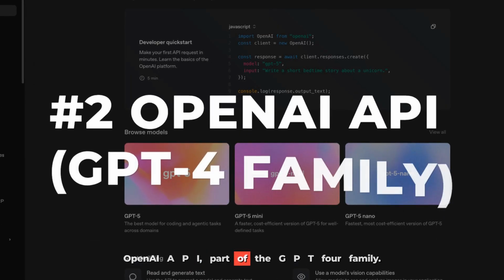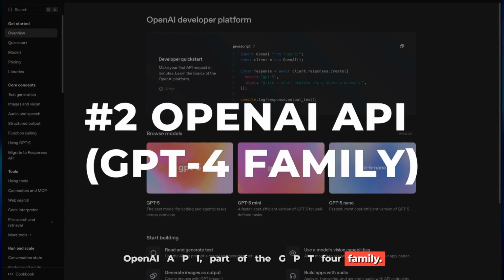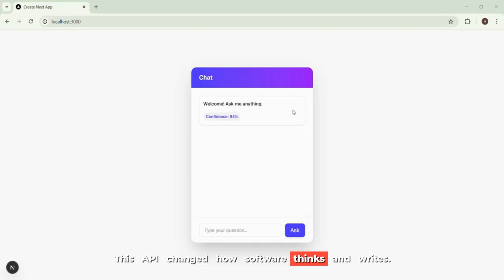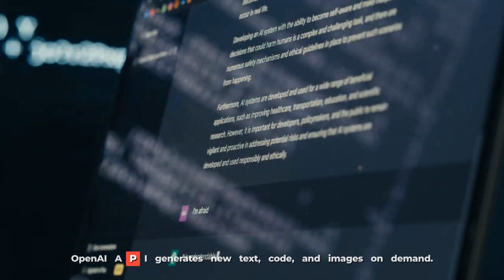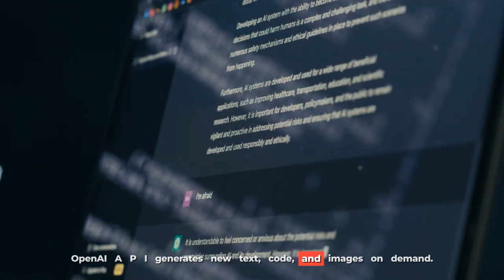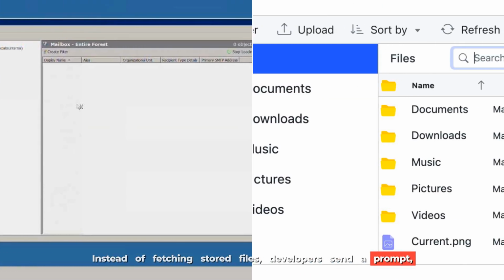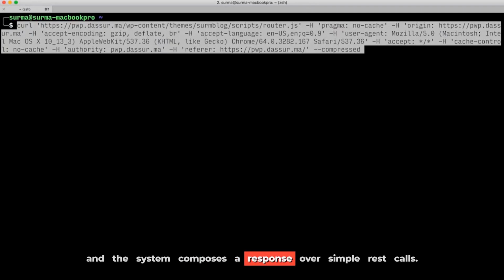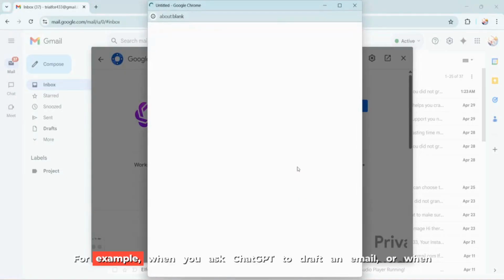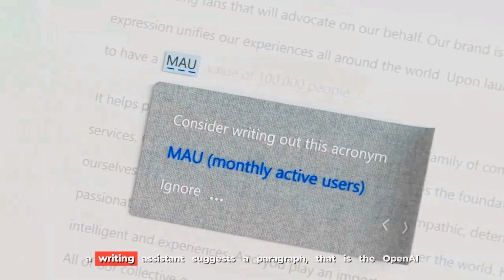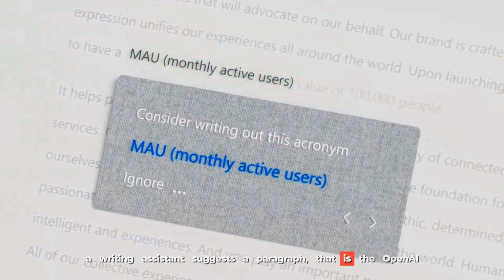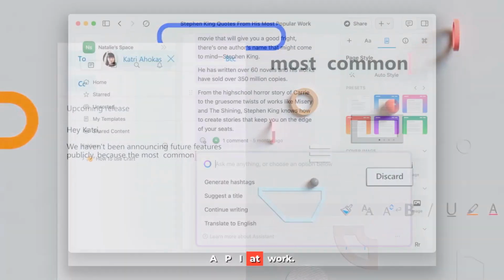OpenAI API, part of the GPT-4 family. This API changed how software thinks and writes. OpenAI API generates new text, code, and images on demand. Instead of fetching stored files, developers send a prompt, and the system composes a response over simple REST calls. For example, when you ask ChatGPT to draft an email, or when a writing assistant suggests a paragraph, that is the OpenAI API at work.